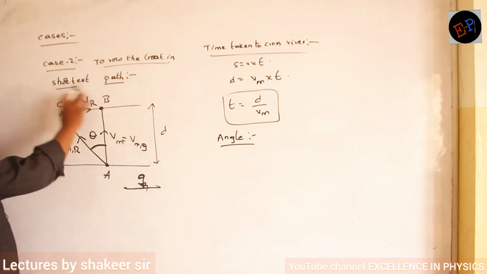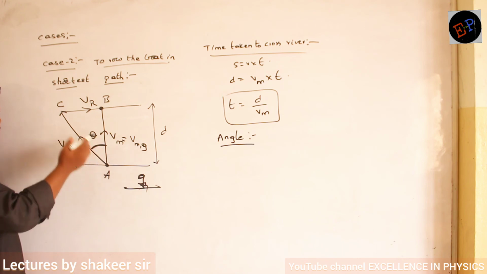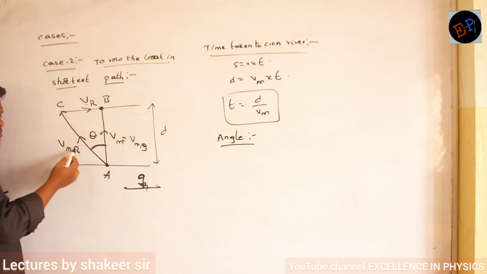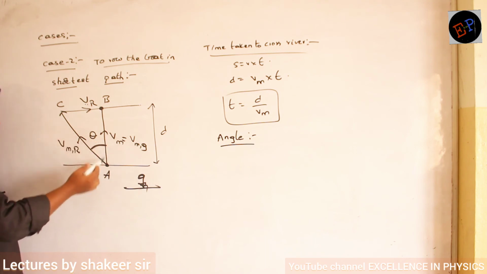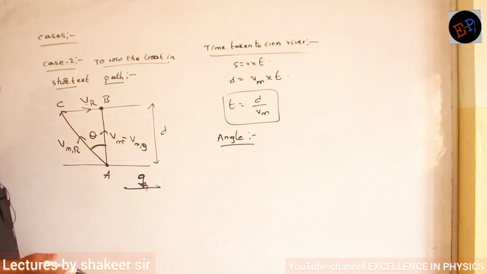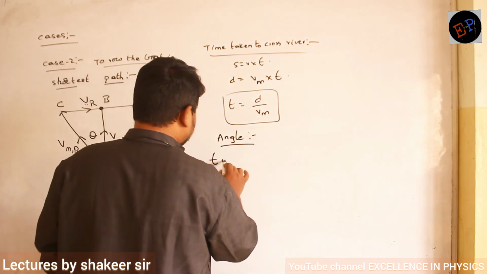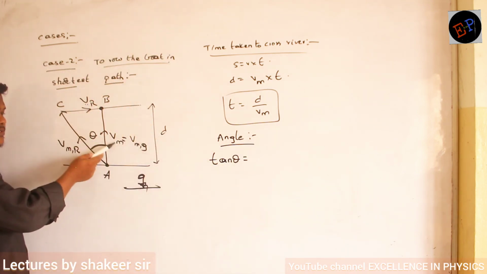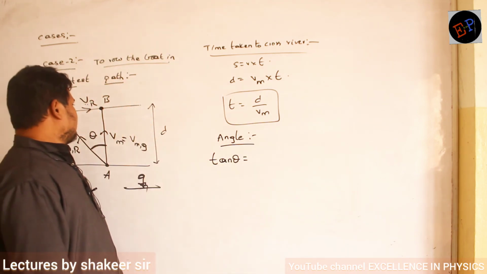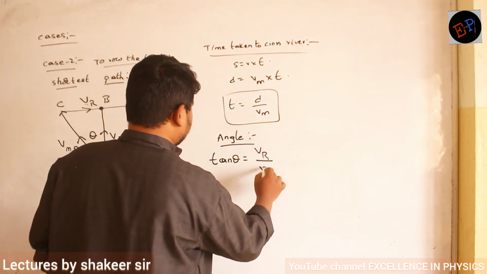Again the same concept. This is also a right angle triangle, no? Then see what values you have. If you have opposite side and adjacent side, you take tan theta. If you have opposite side and hypotenuse, you take sin theta. If you have adjacent side and hypotenuse, you take cos theta. For example, here if I take tan theta, it is equal to opposite to adjacent. Clear now? So VR divided by VM.